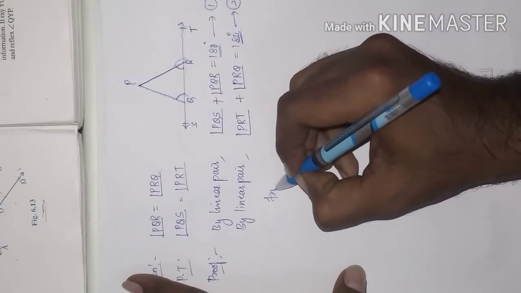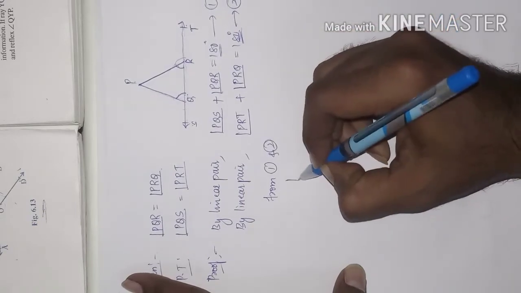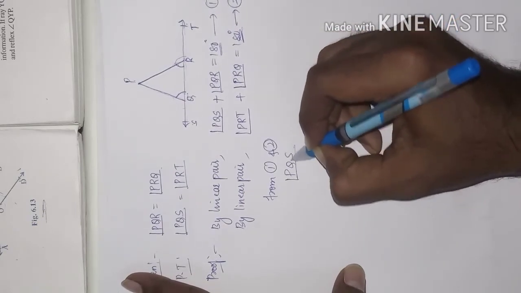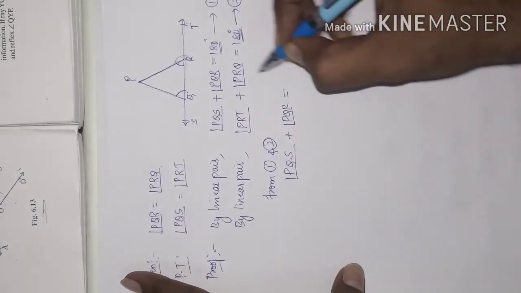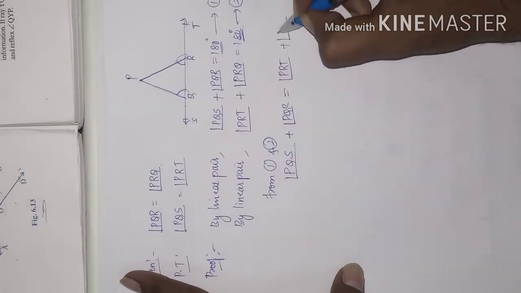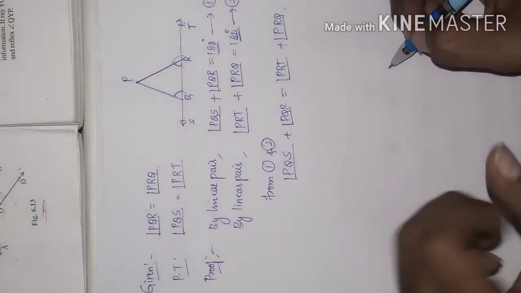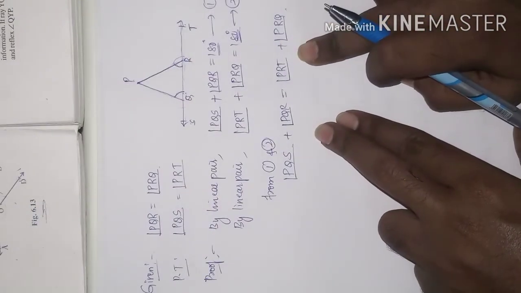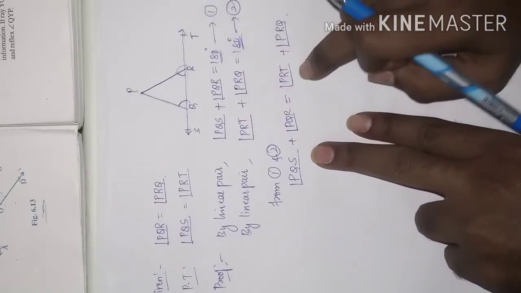So from 1 and 2, we can say that PQS plus PQR is equal to PRT plus PRQ. So we equated both LHS here. See, this is LHS over here and this LHS is over here.